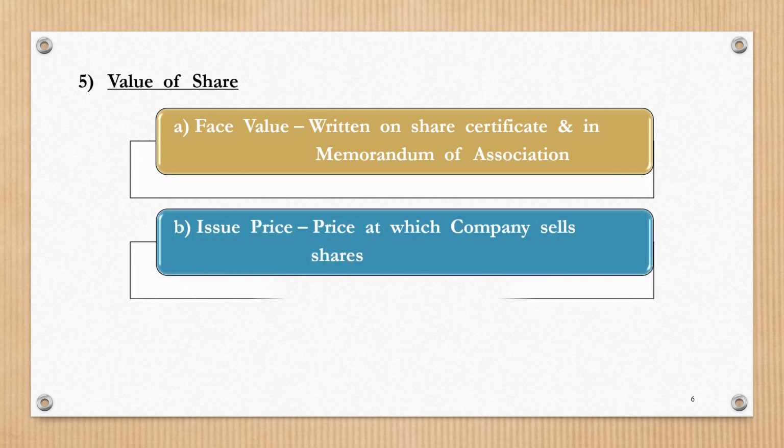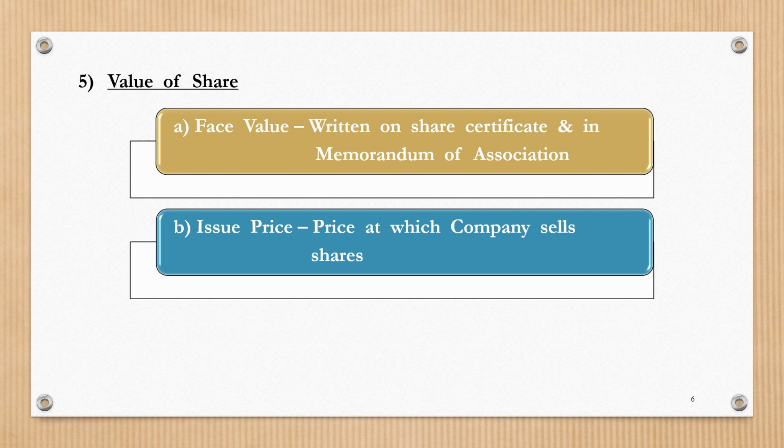The second value includes issue price. It is not at all necessary that the shares are sold at face value. The shares could be sold at a value which is equal to its face value, and in such a situation it is called issue of shares at par. But sometimes the shares could be sold at a value which is higher than the face value, and in such a case it is called issue at premium.